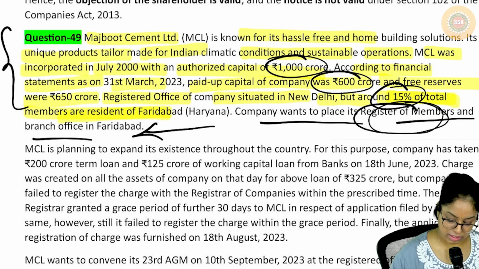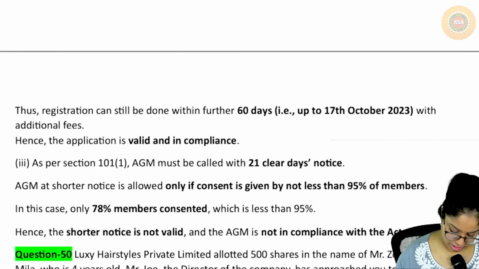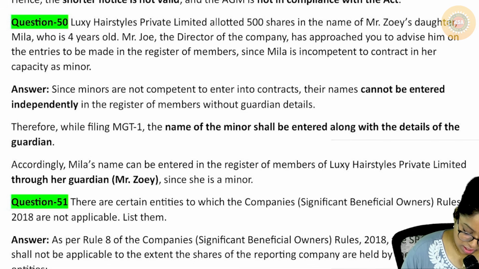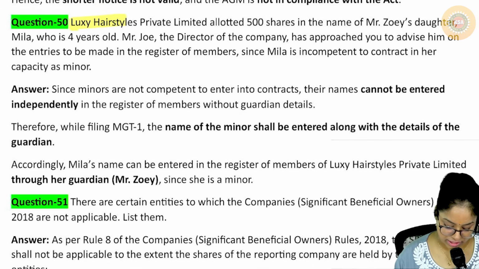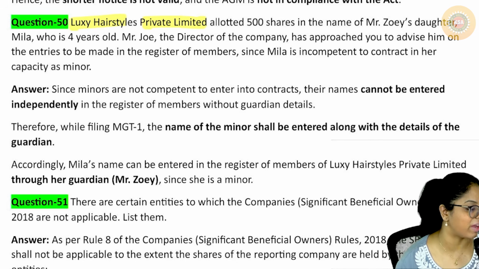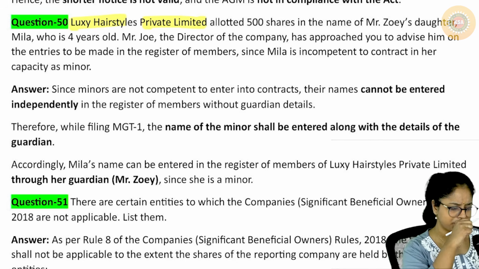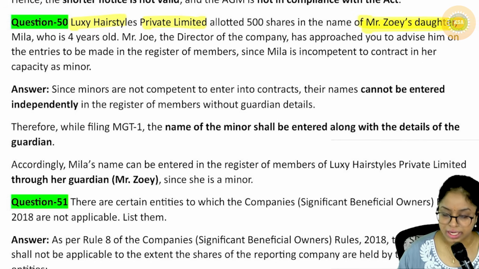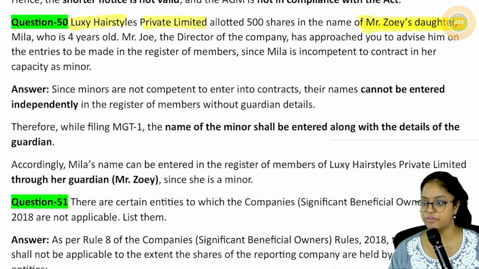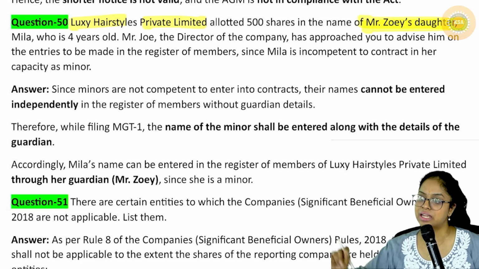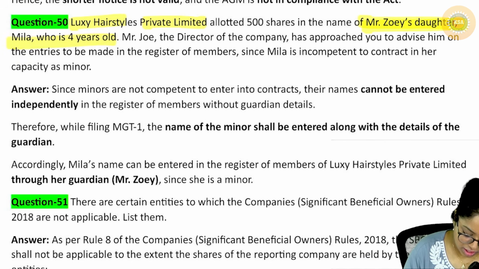Okay, the last question we'll just discuss. 50th one. It's a small one. Hairstyle Private Limited allotted 500 shares in the name of Mr. Zoe's daughter. Can a minor hold shares? Yes, if it's fully paid up shares, the minor can hold. In that, the registered name of the minor as well as the guardian will be written. And this girl was 4 years old.